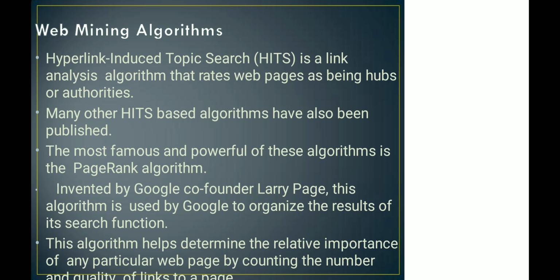Okay, we have some web mining algorithms. Hyperlink Induced Topic Search, HITS, is a link analysis algorithm that rates web pages as being hubs or authorities. Many other HITS-based algorithms have also been published. The most powerful of these algorithms is the PageRank algorithm, right? This was invented by the co-founder of Google, Larry Page. This algorithm is used by Google to organize the results of its search function. It helps determine the relative importance of a web page by counting the number and quality of links to the page.